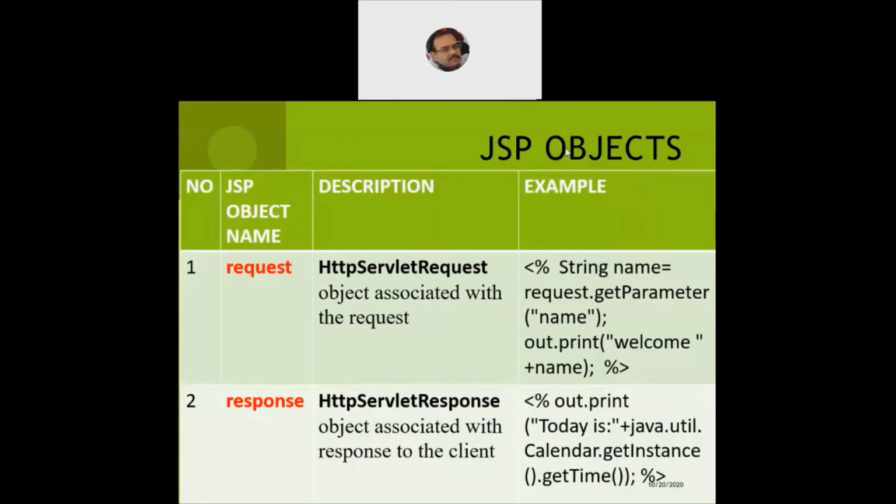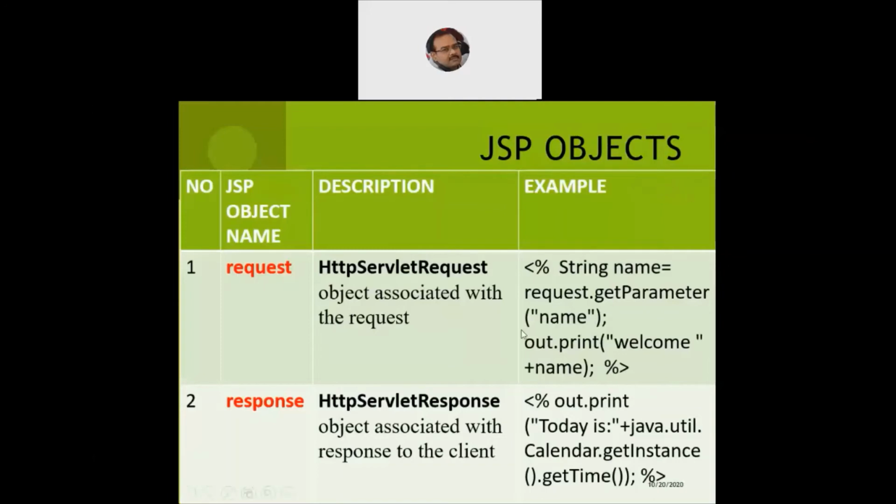So we were discussing the JSP objects, and we have discussed two objects, the request and the response. And it is very clear that both of them are primarily used for exchanging the data between the web server as well as the client. And just like the way they act in a servlet, same way they act in the JSP, primarily used for exchange of the communication between the client machine and a web server.